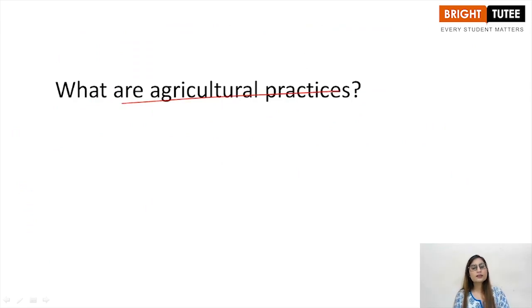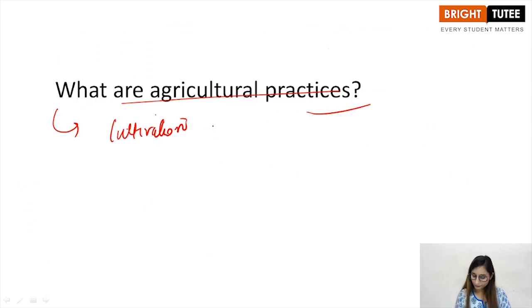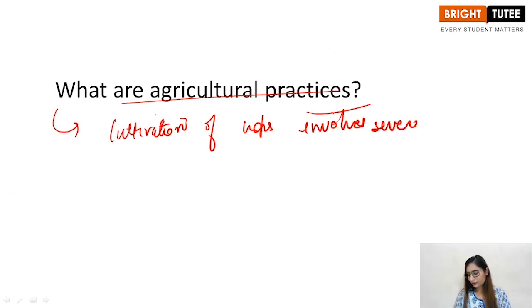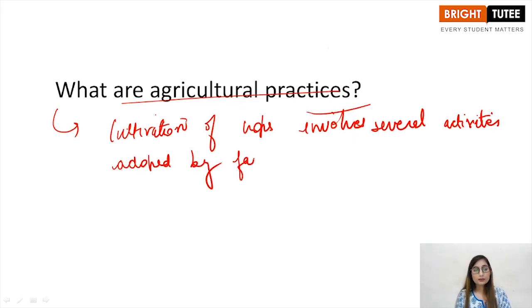What are agricultural practices? Students, agricultural practices: cultivation of crops involves several activities adopted by farmers over a period of time, right?